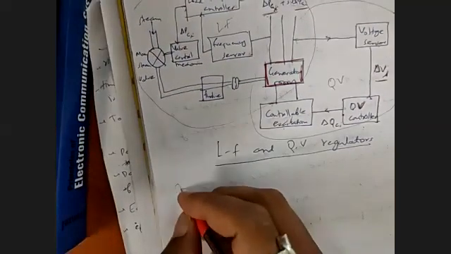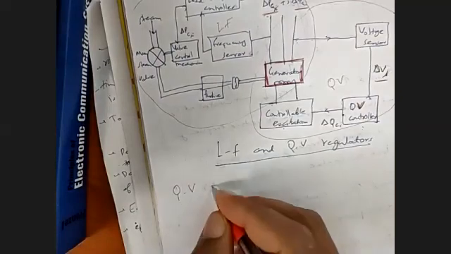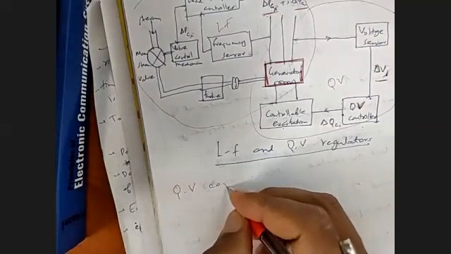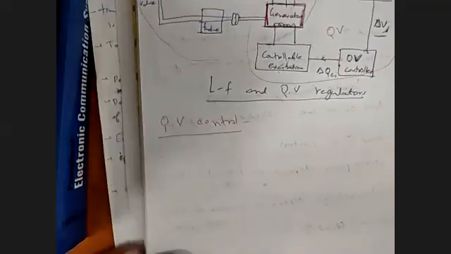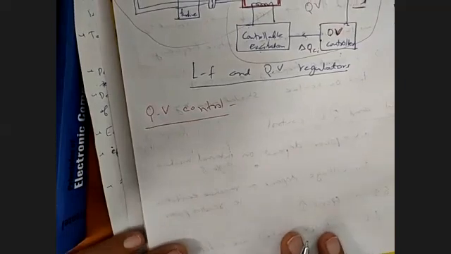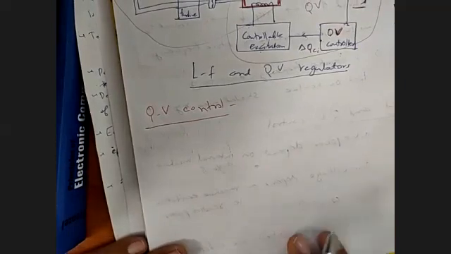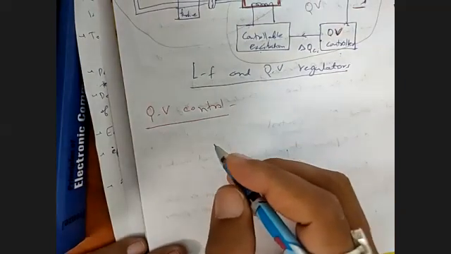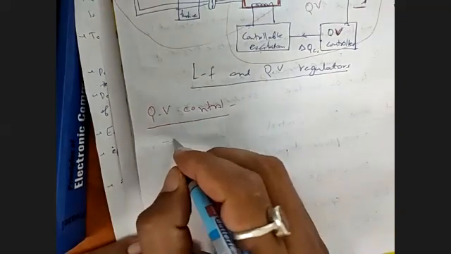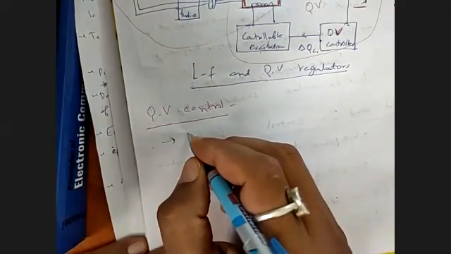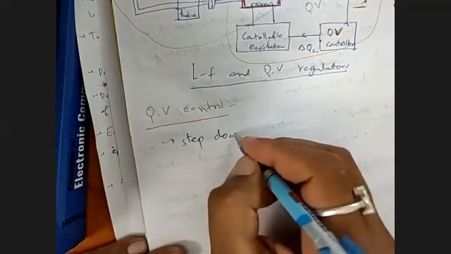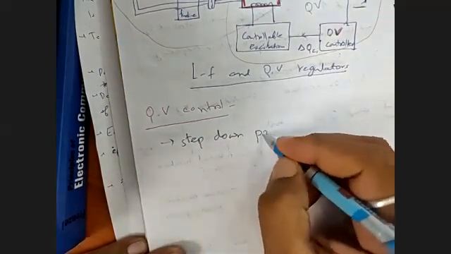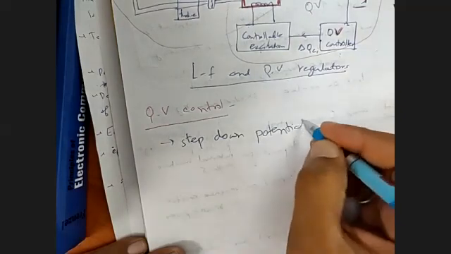Briefly, we are discussing what is happening in QV control. In QV control, it is actually a voltage controller. First we will have a step down potential transformer.